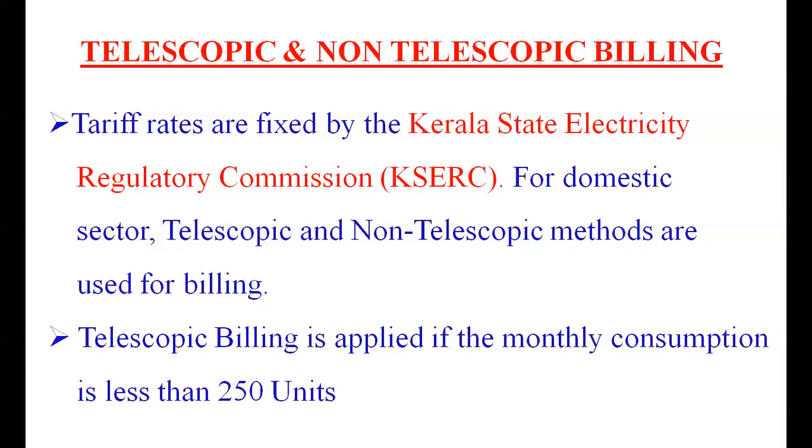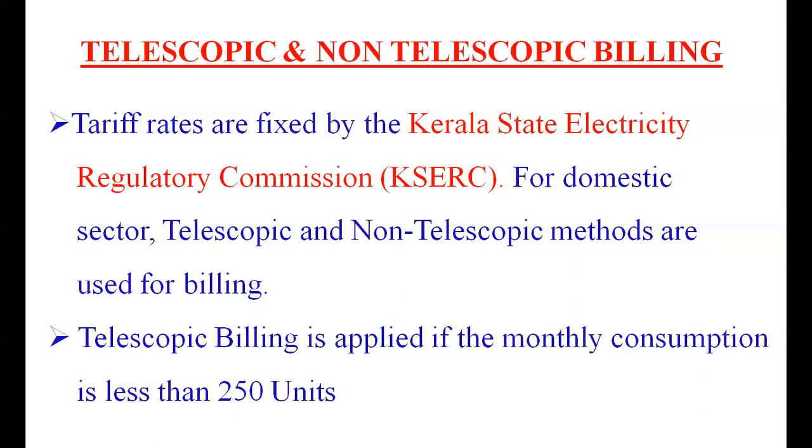So different slabs, different rates will be applicable to the consumers. So that is known as the telescopic billing. In the non-telescopic method, if a consumer consumes 300 units of energy consumption, each unit will be charged at a specified or constant rate. So approximately 580 per unit rate. That will be applicable to all the consumption of electrical energy. That is the difference between telescopic and non-telescopic billing.